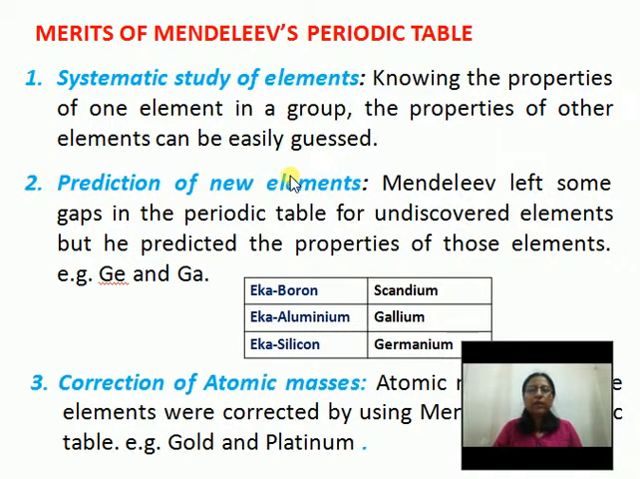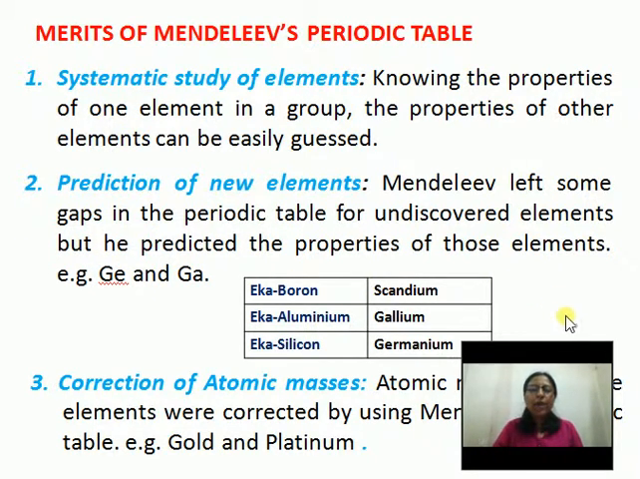Using Mendeleev's periodic table, we could do a systematic study of elements. That means knowing the properties of one element in a group, the properties of other elements can be easily guessed. And then the prediction of new elements. Mendeleev left some gaps, as you have already seen, for the undiscovered elements, but he predicted the properties of those elements.